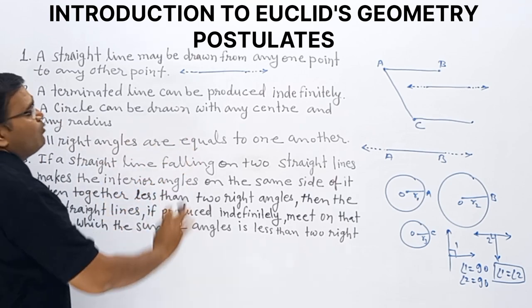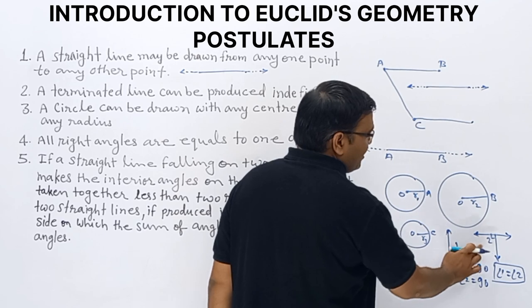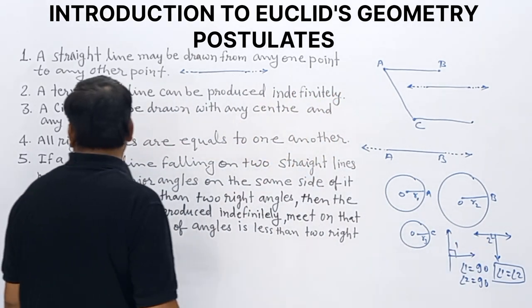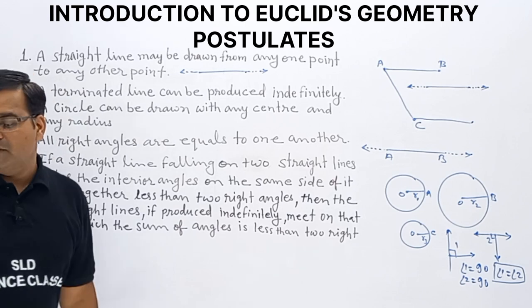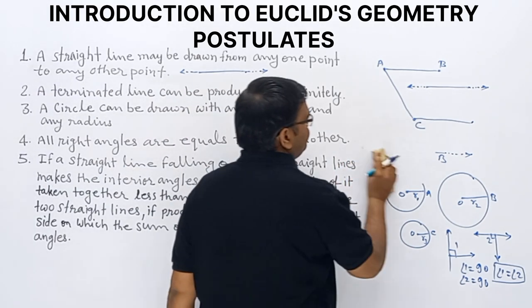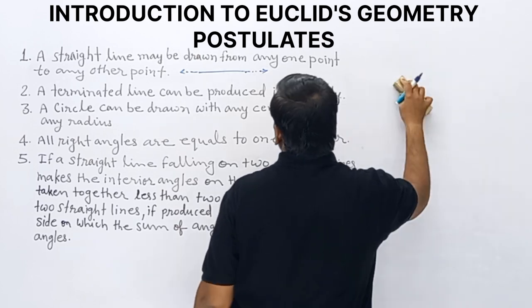All right angles are equal to one another. This is one right angle, this is another right angle. So angle 1 equals angle 2. All right angles are equal. Now the last one. What about the fifth postulate? Observe carefully. What about the next postulate?